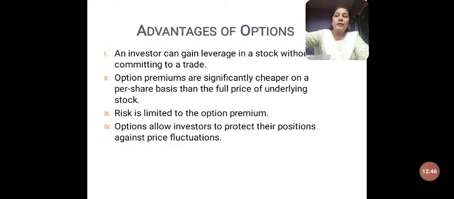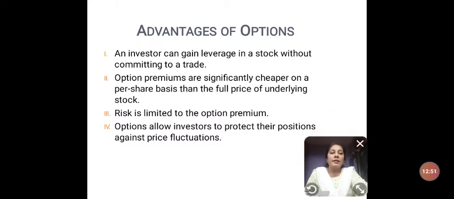Now let us know the advantages of options. See, the first advantage is an investor can gain leverage in a stock without committing to a trade. For example, Mr. A got into a contract and got the leverage of buying that asset for 10 lakh rupees by just paying 50,000 rupees. So without committing to a trade or going for an exchange, you are blocking that asset to buy in future.